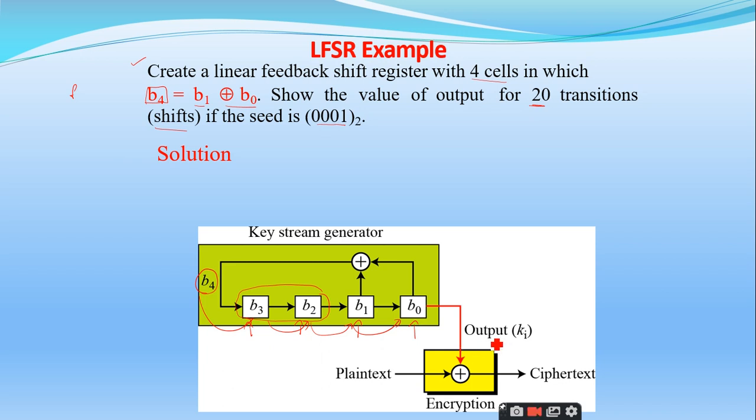Yes, sir. So we will see how these 20 rounds are going to take place. So output is equal to k of i. We will take only one bit, right? So for the first round, B0 becomes the key, and for the second round, B1 becomes the key. Why? Because you are generating a new bit each and every time, and you are giving it as feedback. So the ciphertext we are getting is from the 1 bit key stream and 1 bit plain text, right?